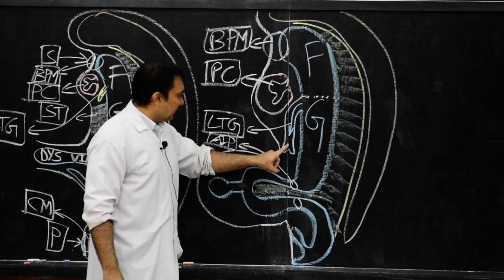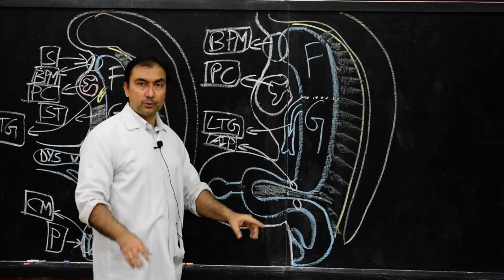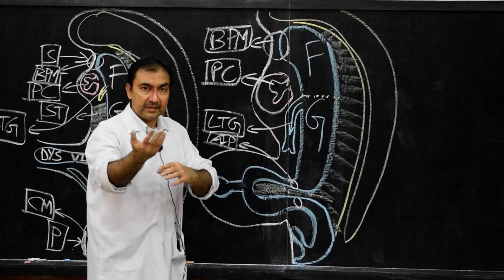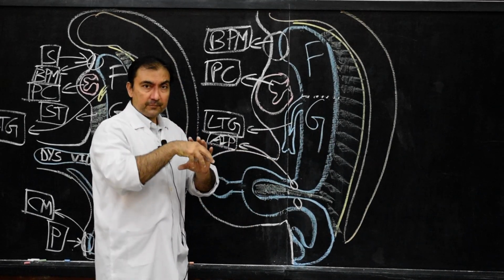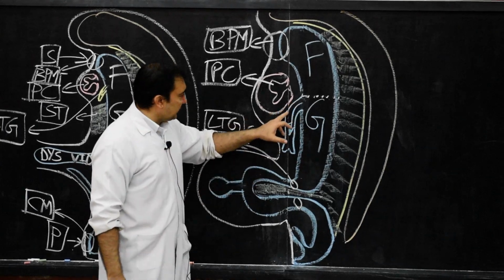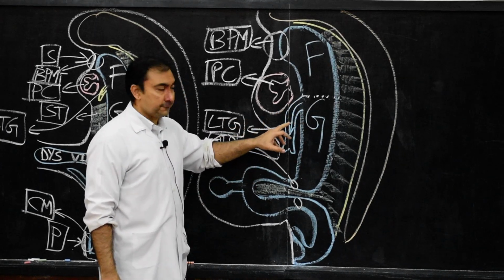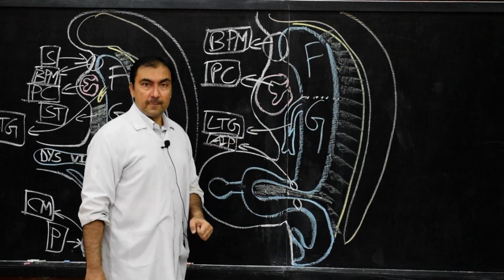So the larynx, trachea and lungs will develop from this laryngotracheal groove itself. And remember, the laryngotracheal groove is endoderm in nature because it is a ventral diverticulum of the foregut.